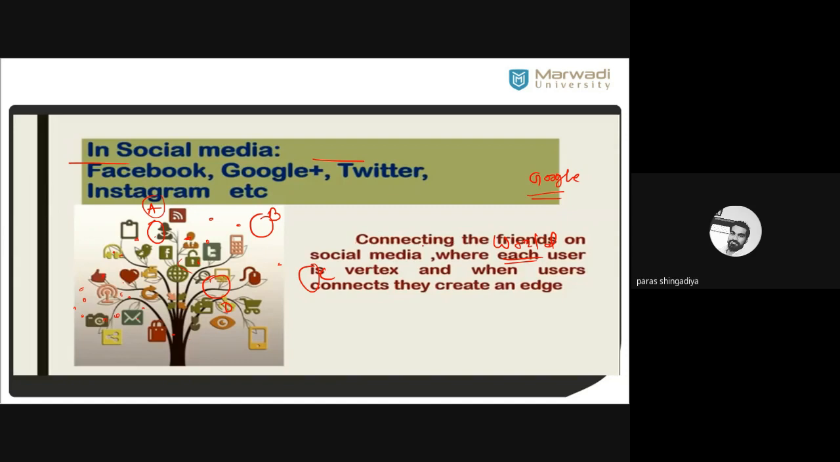So when connecting friends on social media, each user is a vertex, and when users connect, they create an edge. Clear? Each person is a vertex. Person A and person B both have a Facebook ID, and they are connected by a friend request. So that is one graph: that is a vertex and that is the edge.